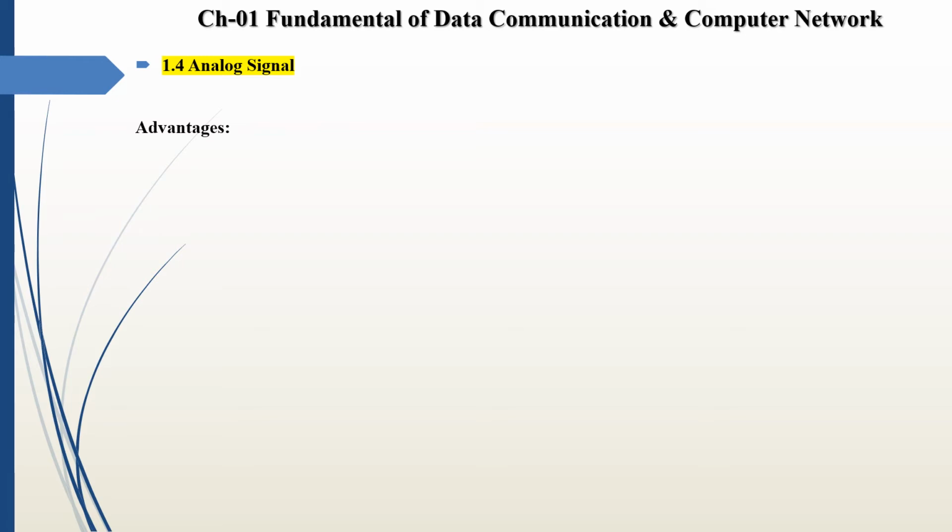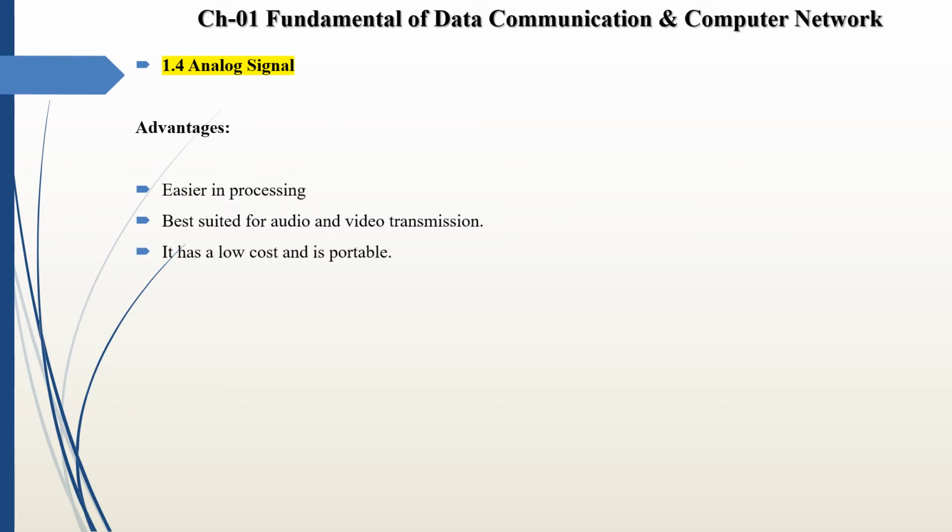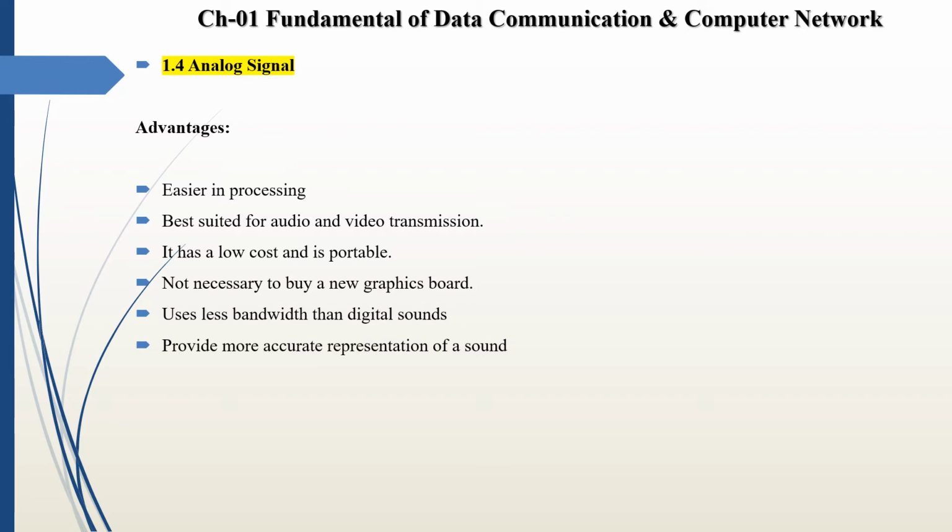Then we see next some advantages of analog signal. First, an advantage is easier in processing. Second, best suited for audio and video transmission. Third advantage is it has a low cost and is portable. Next, not necessary to buy a new graphics board. Next, use less bandwidth than digital signals. Then next, provide more accurate representation of sound. Then next one, it is the natural form of sound.